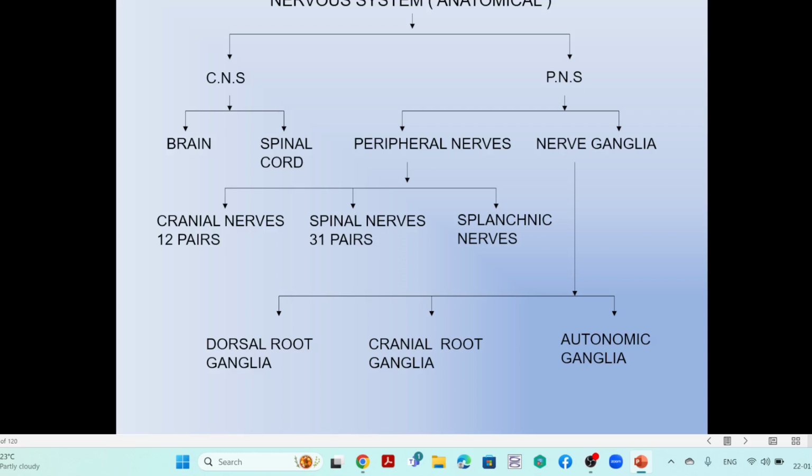So under the peripheral nerves there are 12 pairs of cranial nerves which arise from the brain, 31 pairs of spinal nerves which arise from the spinal cord. Then the splanchnic nerves arise from both, that is, they are portions of the 12 pairs of cranial nerves or 31 pairs of spinal nerves.